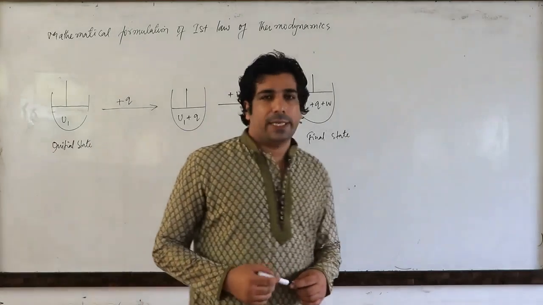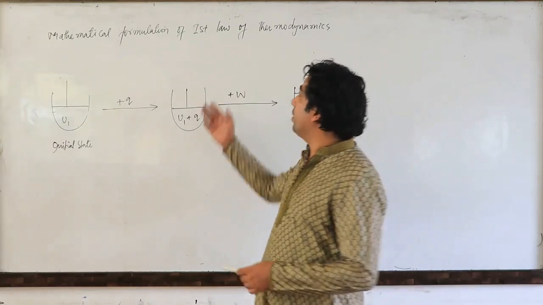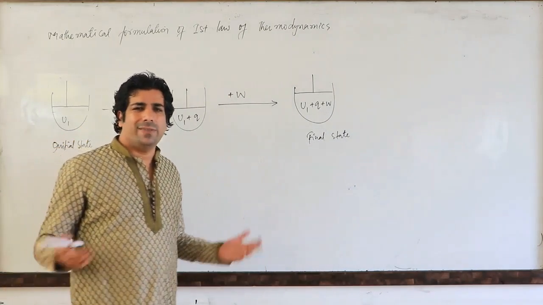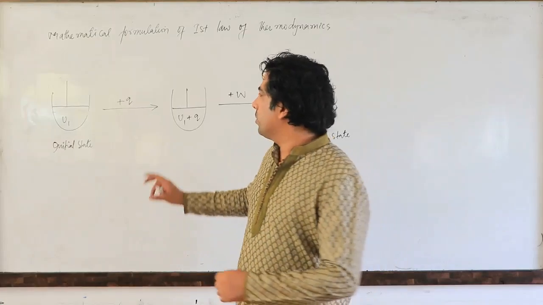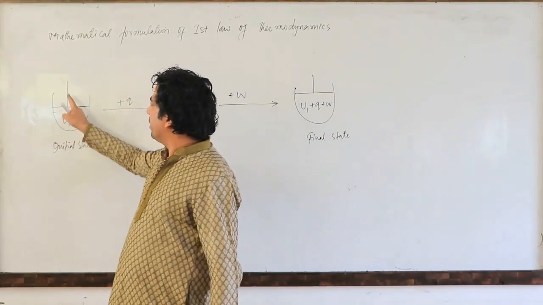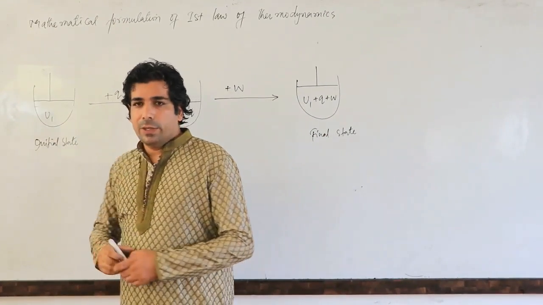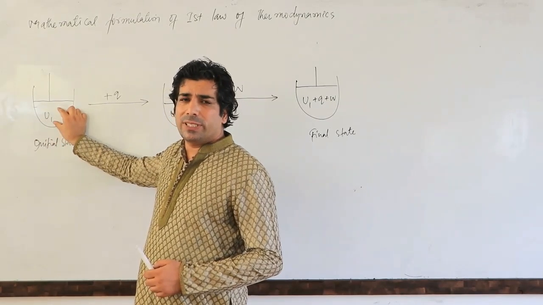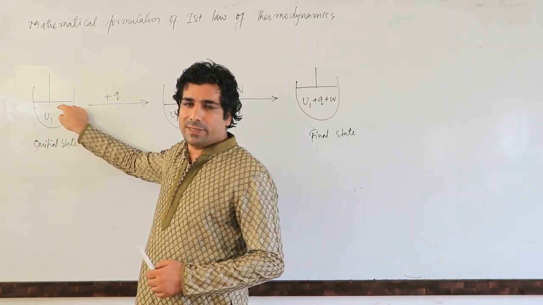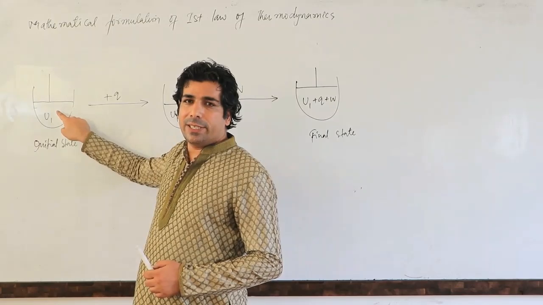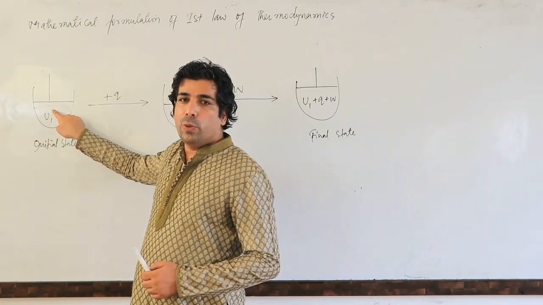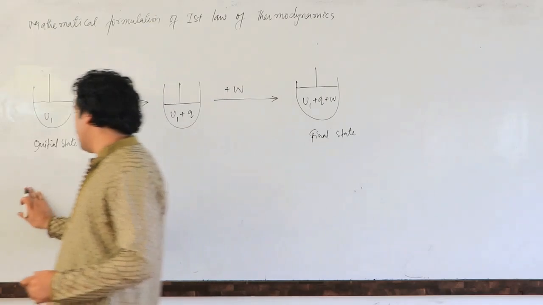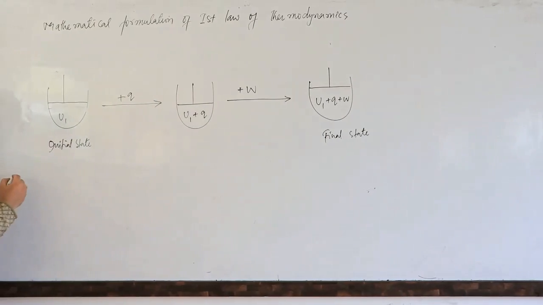So dear friends, let us see now the mathematical formulation of the first law of thermodynamics. It's quite easy. Have a look here. Let us take one system here, and this is the piston, okay? So what is the internal energy of this particular system? Let us suppose there is some gas inside this system, and the internal energy is here, U1. U is internal energy.